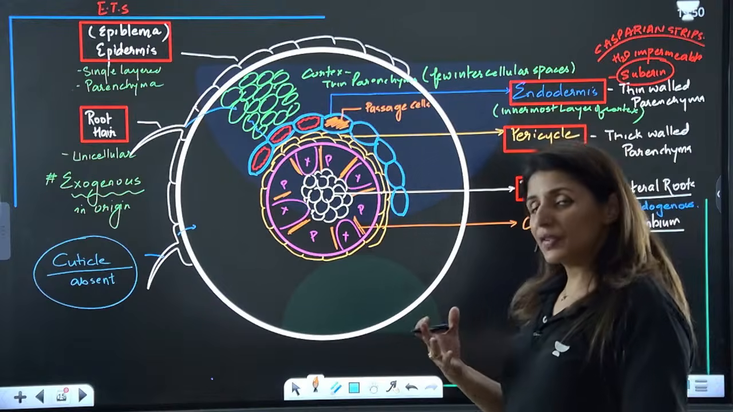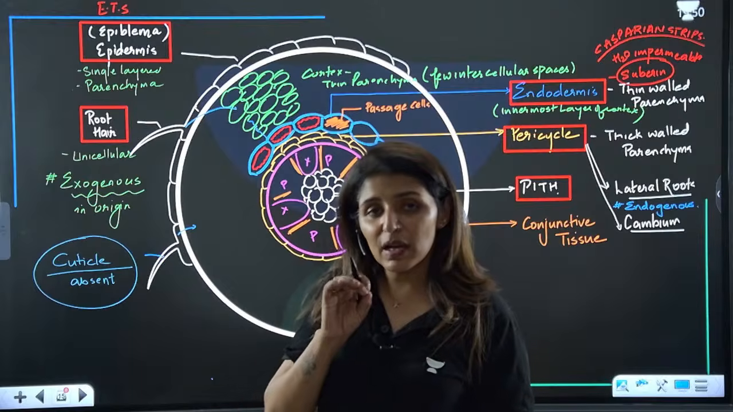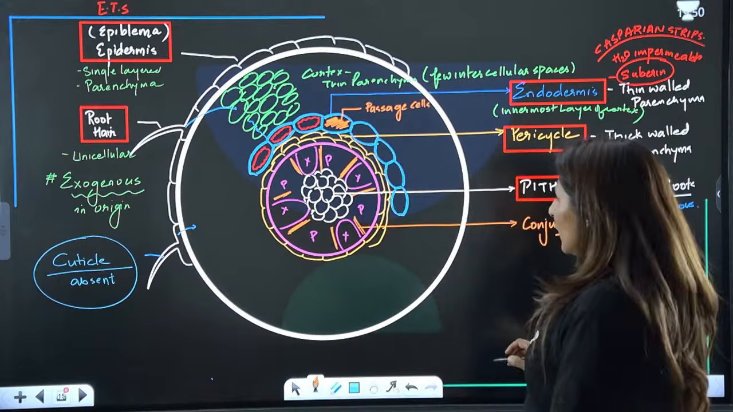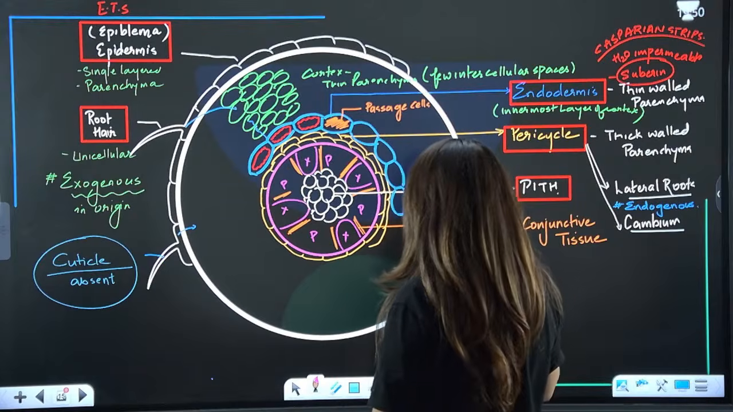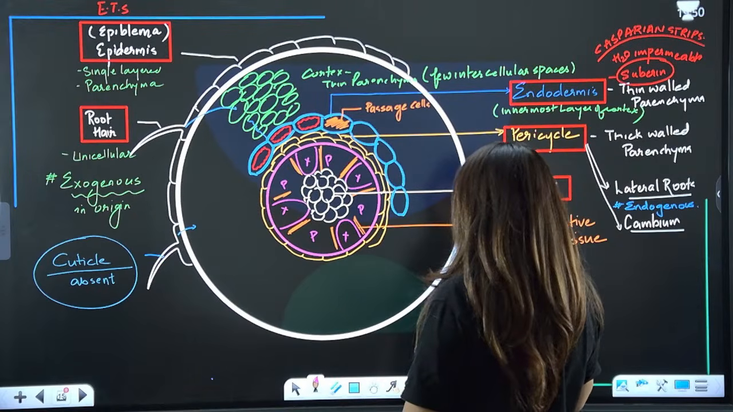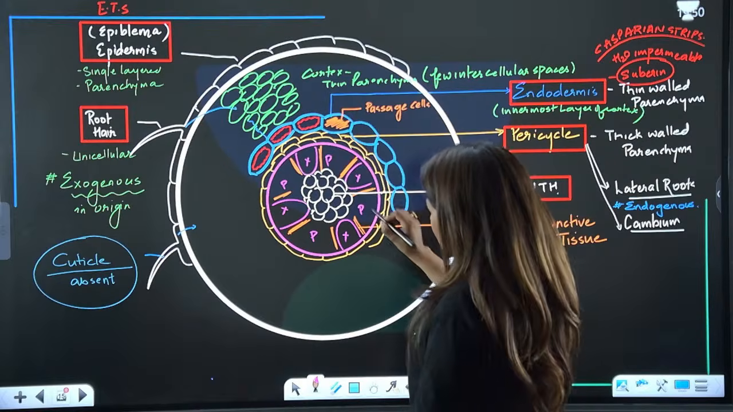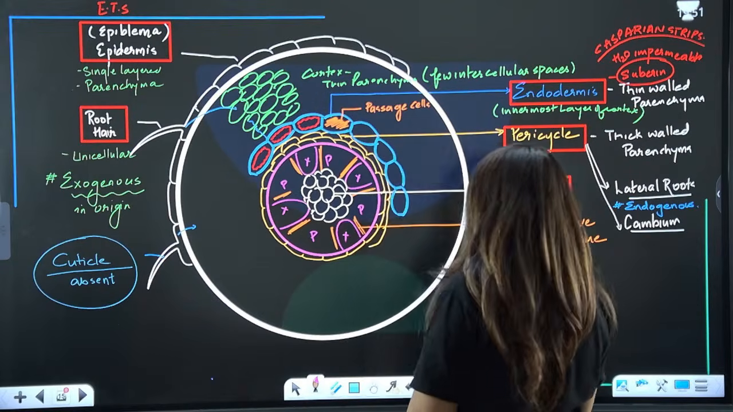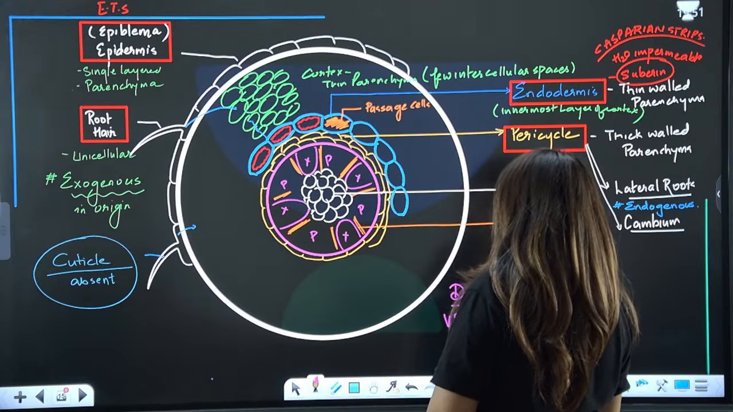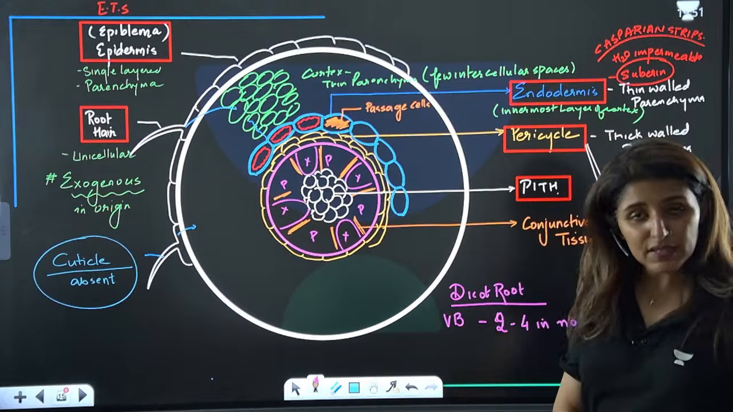Now, what are the differences between a dicot root and a monocot root? The difference comes at two levels. One is at the vascular bundle. Let's say if this is a dicot root, the vascular bundles, as I've drawn here, how many? One xylem phloem, 2, 3 and 4. There are 2 to 4 in number. Not more than 4. Is that clear?